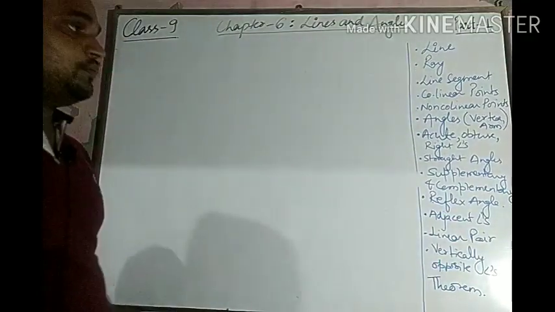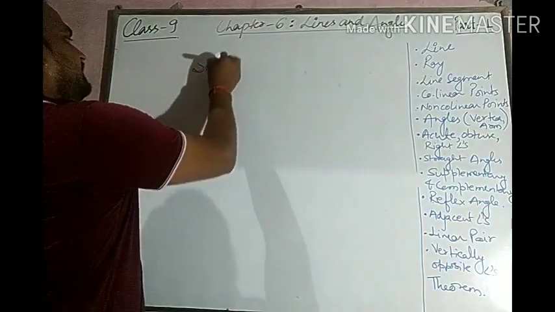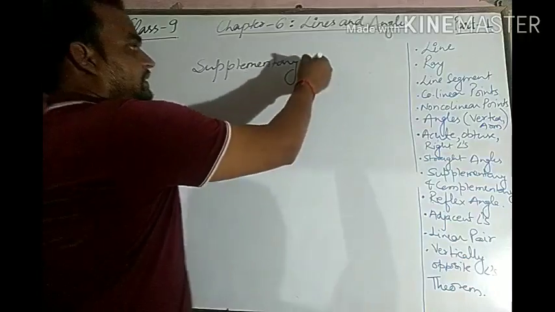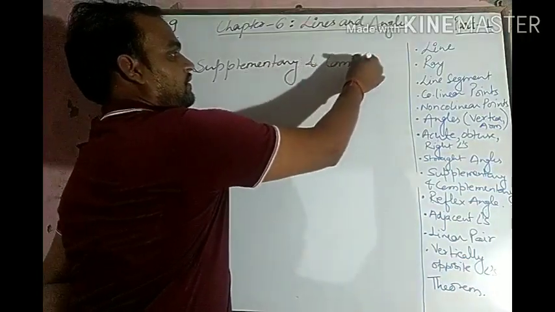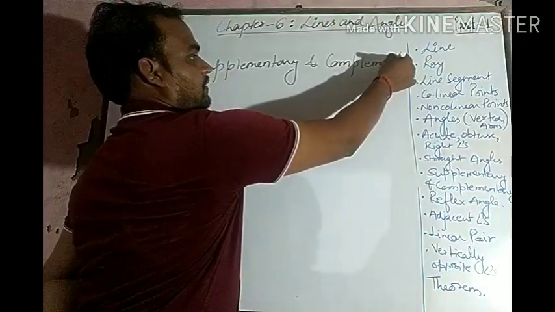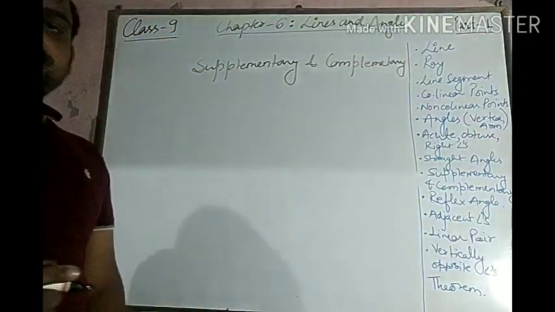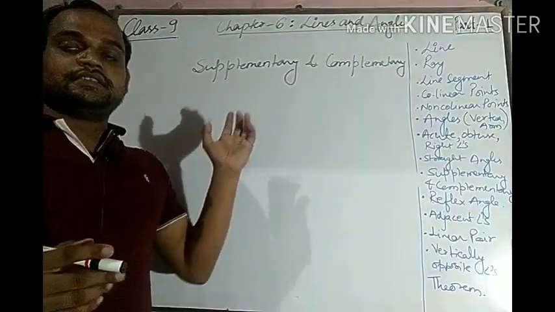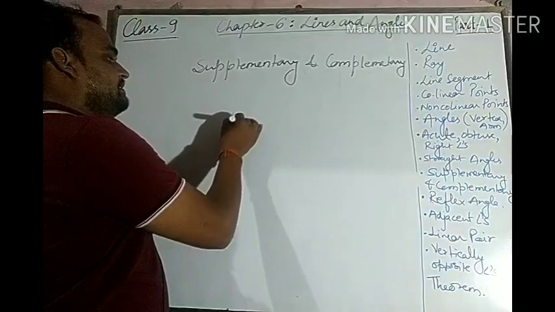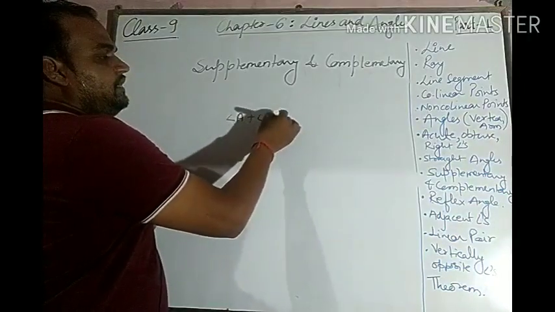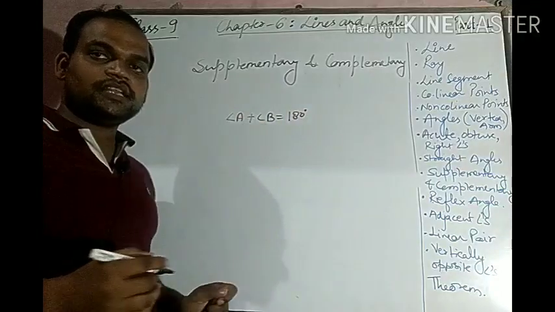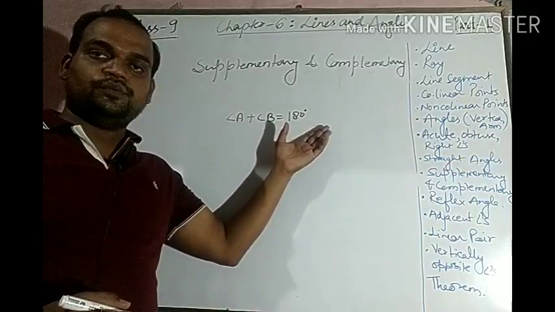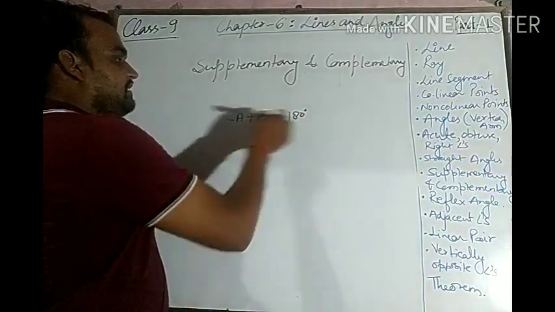Now, what are supplementary angles and complementary angles? Supplementary angles are those angles which are said to be supplementary if these two angles have the sum equal to 180 degrees. Supplementary angles are those angles which have the sum equal to 180 degrees, and complementary angles are,